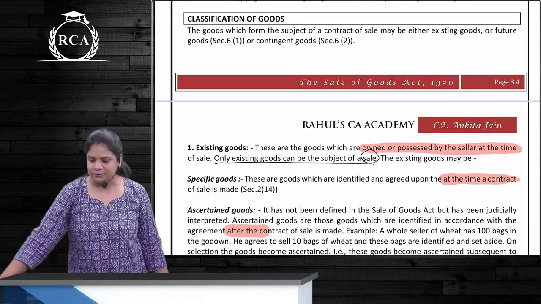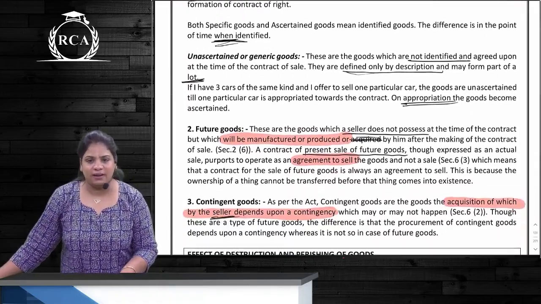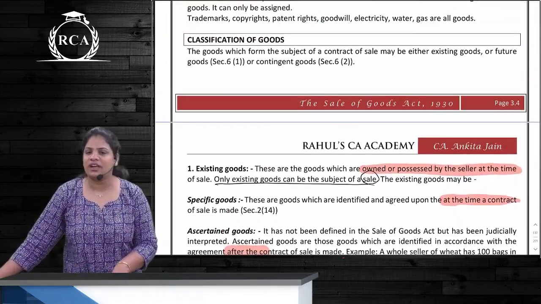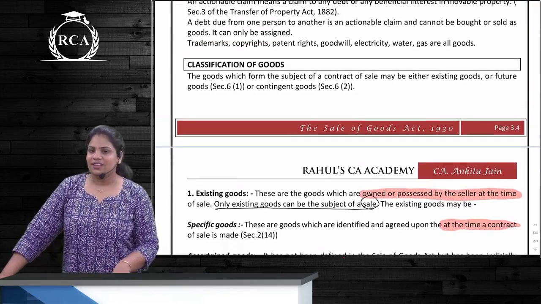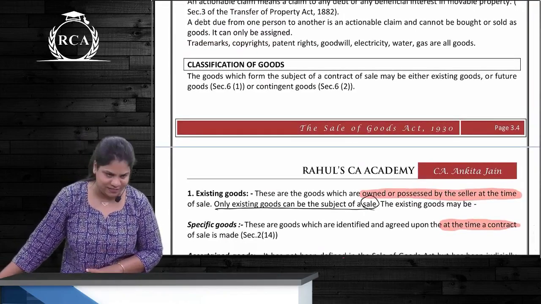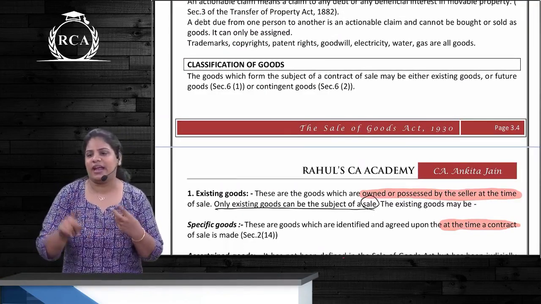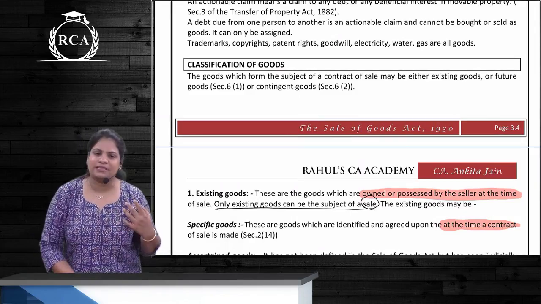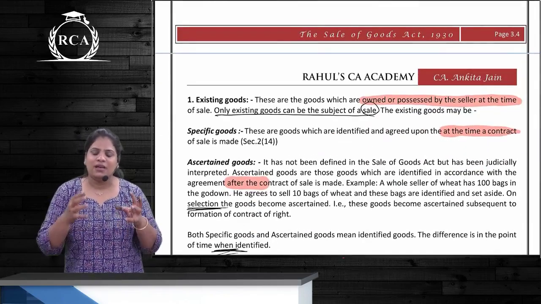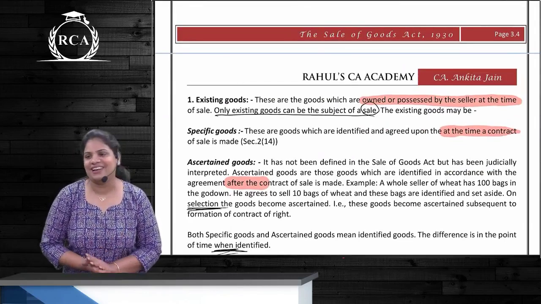There are 3 types of classification of goods. What are they? Existing goods, future goods and contingent goods. Existing goods means they are owned or possessed by the seller at the time of sale, which are of 3 types: specific goods, ascertained goods and unascertained goods. Specific goods are identified when? At the time of the contract of sale.